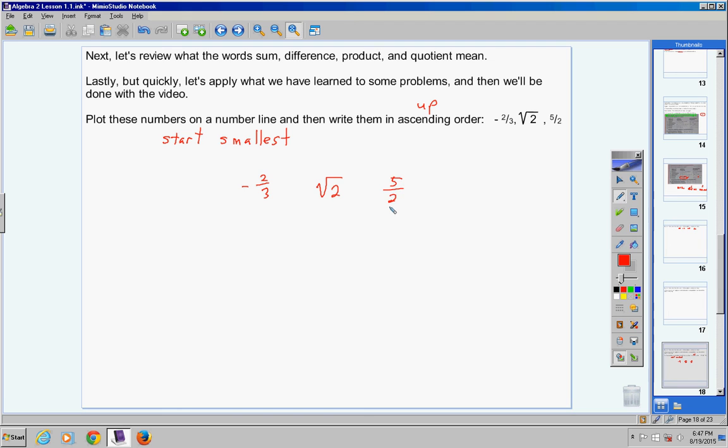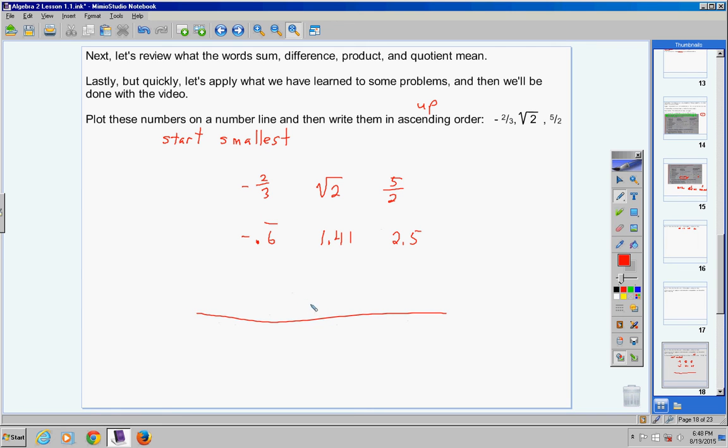Square roots, the best thing to do if you struggle with this is put them all in decimal form. That really is the best thing to do. So with your calculator, I would take 2 divided by 3, and you'll get 0.6 repeating. So negative 2/3 is negative 0.6 repeating. Now with your calculators, type in the square root of 2, and you'll get 1.41 rounded. Now with your calculator, type in 5 divided by 2, and you'll get 2.5. Now that really makes it a lot easier when it comes to writing them in ascending order.